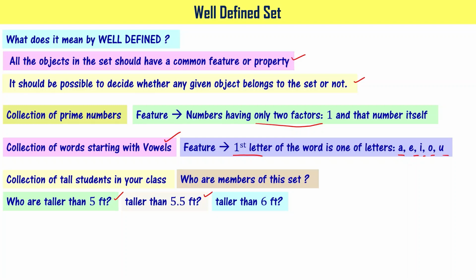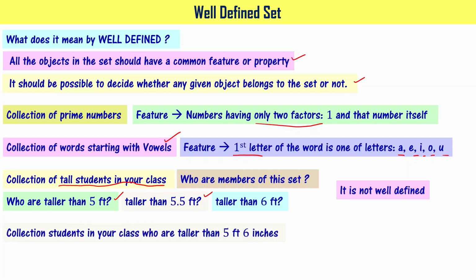So now if your friend is, let's say, 5 feet 2 inches, you don't know whether you can name him as part of the tall students or not, right? It means this particular definition, a collection of tall students in your class, is not a well-defined statement, right? Or the collection of tall students in your class is not a well-defined collection of students, right?